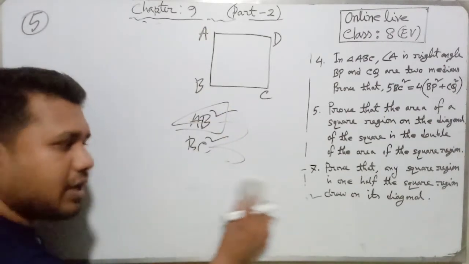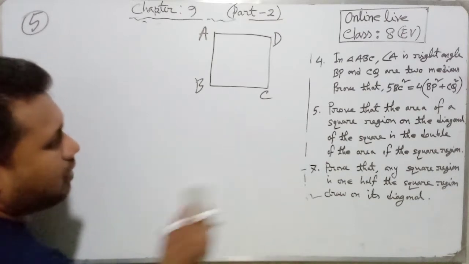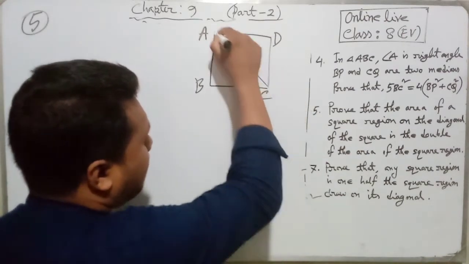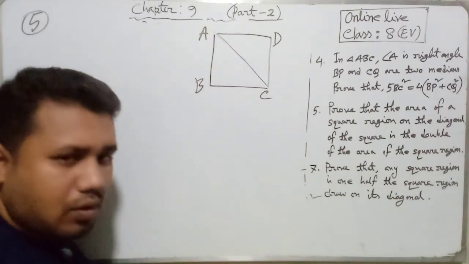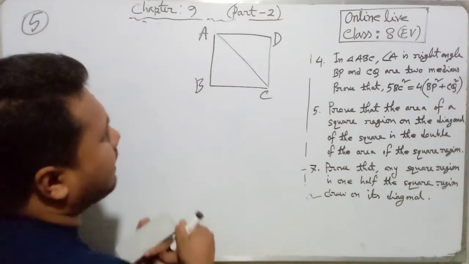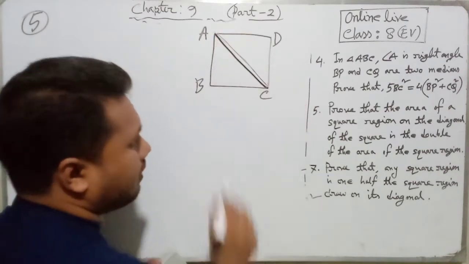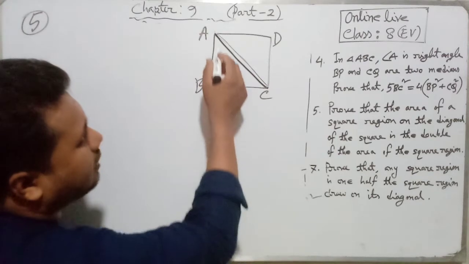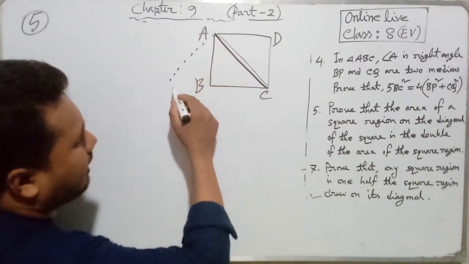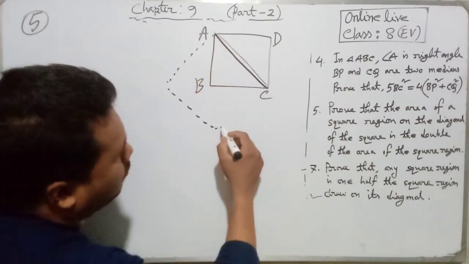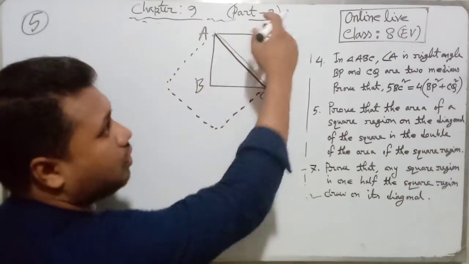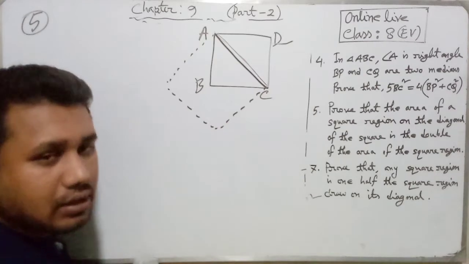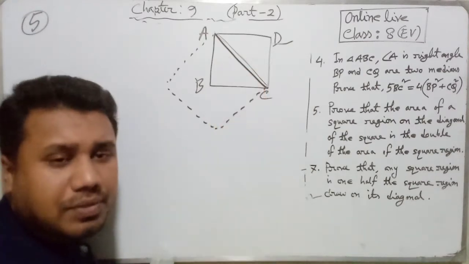BC square, CD square, AD square, also correct. Now, if we draw a diagonal AC or BD, anyone, AC or BD. If we draw a square on it, suppose like this, or you can draw on the other side. Here, if we draw a square on the side, then what will be the area of the square?